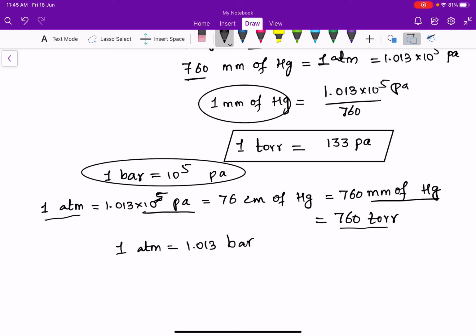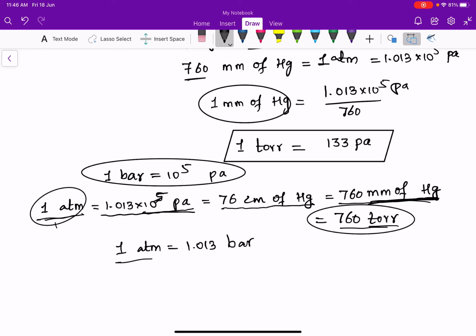So these are the values for atmospheric pressure: 1 atmosphere equals 1.013 into 10 to the power of 5 pascals, or 76 centimeters of Hg, or 760 millimeters of Hg. 760 times 1 mm of Hg is 1 torr, so 1 atmosphere is equal to 760 torrs, or 1.013 bars. These are the different values for atmospheric pressure.